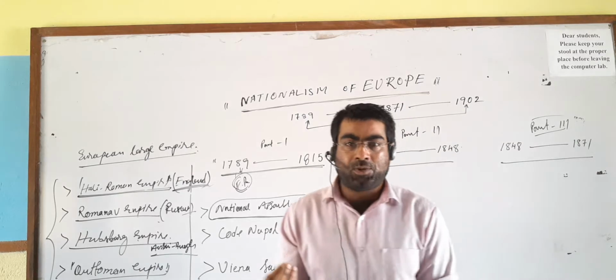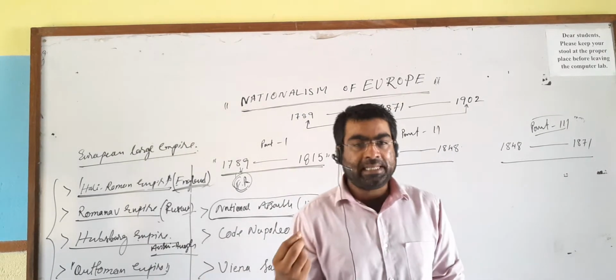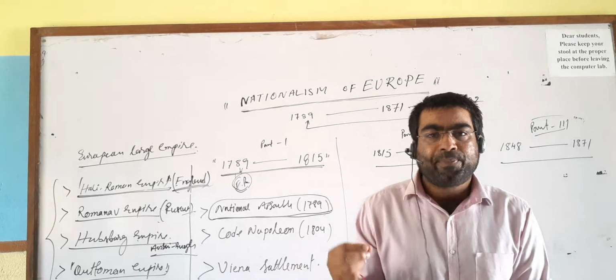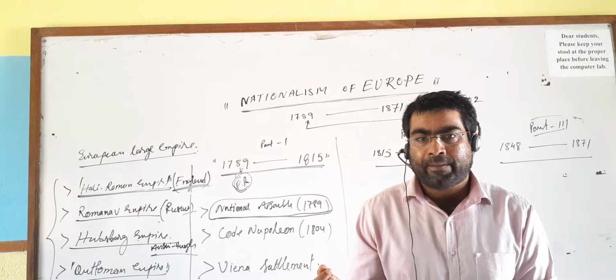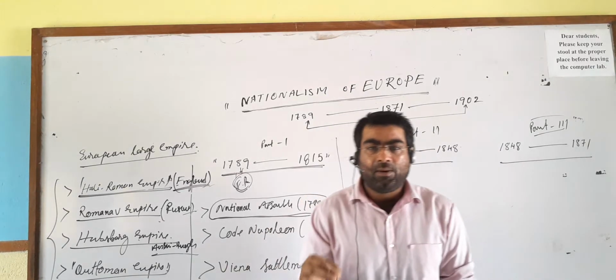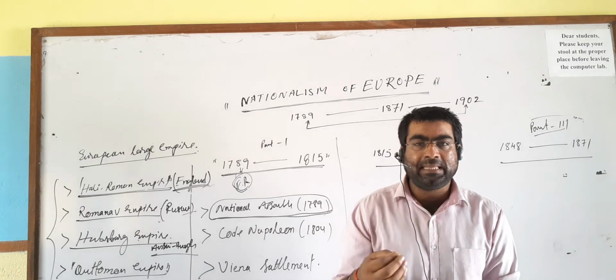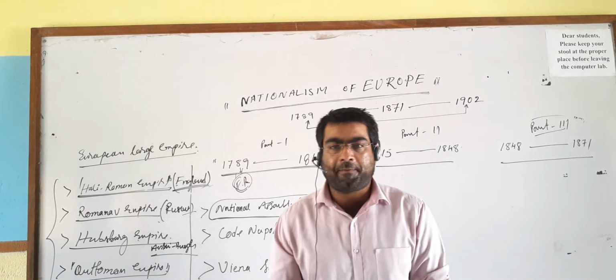The French language was recognized as the national language. The French currency was recognized as the national currency. The guild restriction was abolished. Equality was established. The feudal system, that is the Jamindari system, was abolished from France.